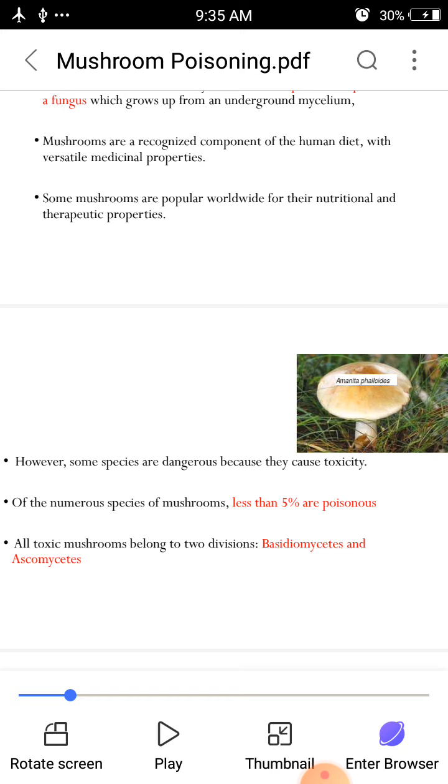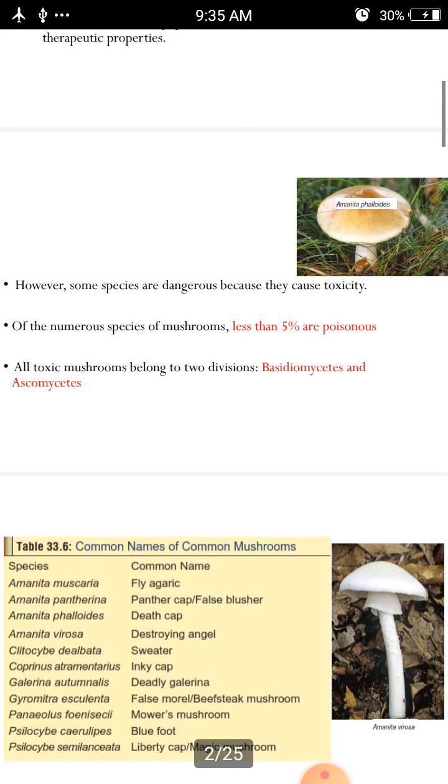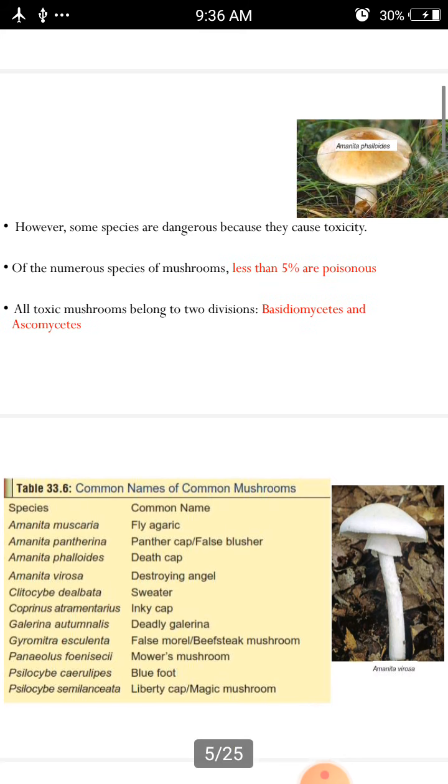The remaining are healthy and we can use them for eating. Mostly 110 types of species do not have any adverse effects, and we can eat them normally. All the toxic mushrooms belong to only two divisions, that is Basidiomycetes and Ascomycetes.